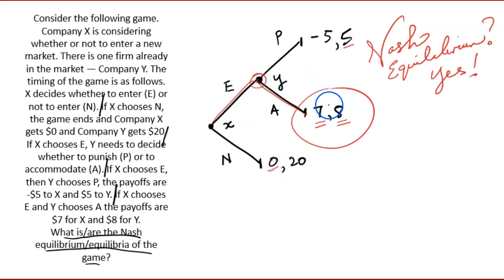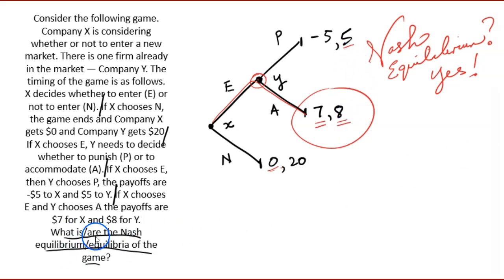From the perspective of Y, would it prefer to stay with accommodate, or is there an incentive to shift away from accommodate? Well, no, there isn't, because it would get 5 instead of 8. So it has no incentive to move away from this outcome either. That's one way to think about whether it's a Nash equilibrium or not. Is there any incentive to move away from that equilibrium?